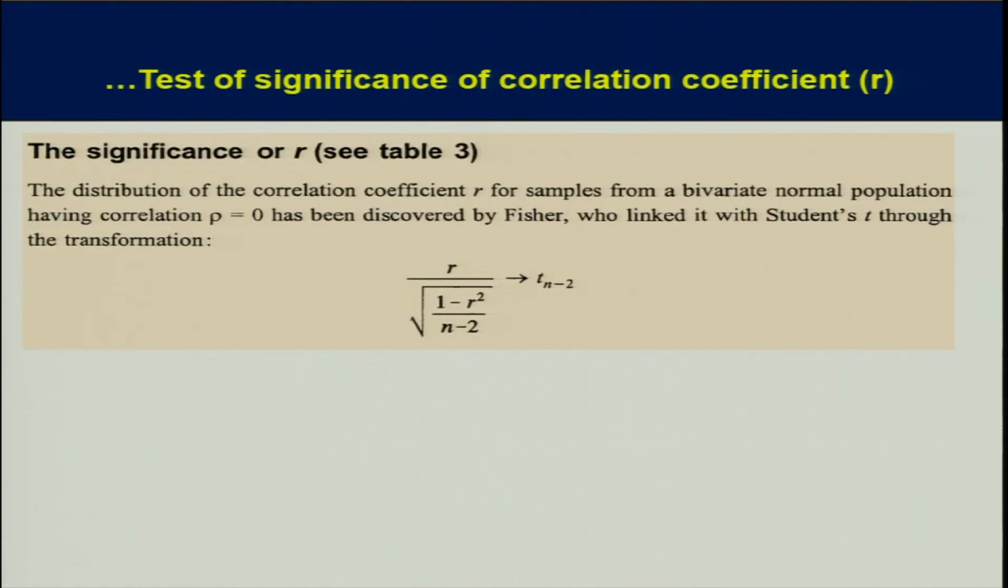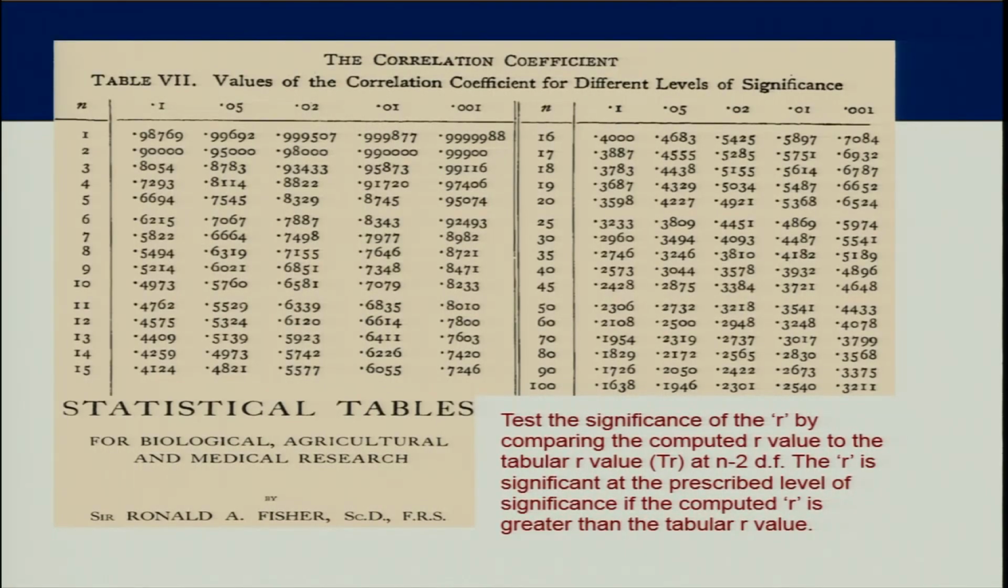But R.A. Fisher helped us, and what he did, the distribution of the correlation coefficient R for samples from a bivariate normal population having correlation rho equal to 0 has been discovered by Fisher, who linked it with the student's t-test and with the transformation. You don't bother about this formula, but you see this table. This is like any other table, Z table, chi-square table, F table, or other tables.